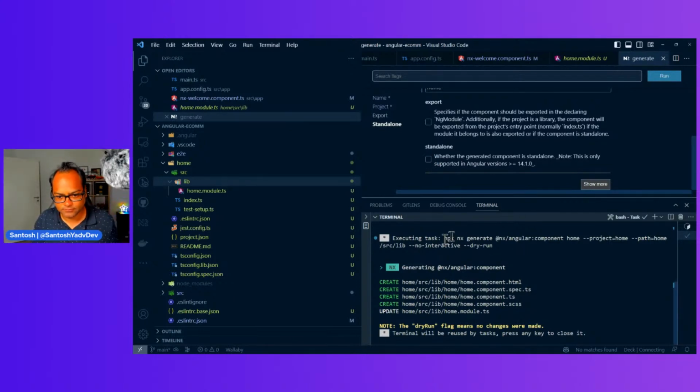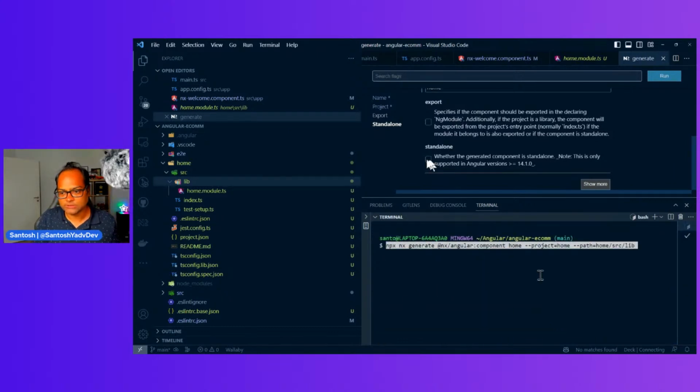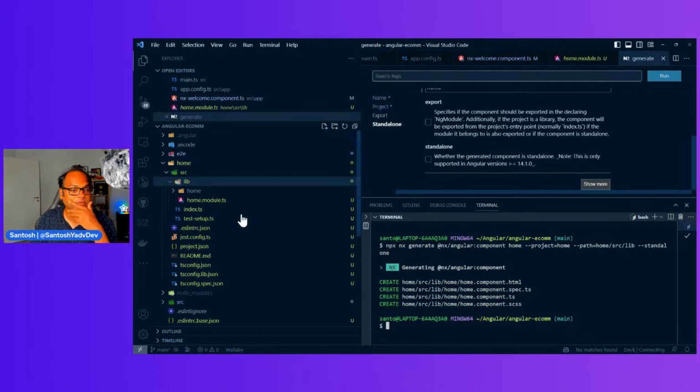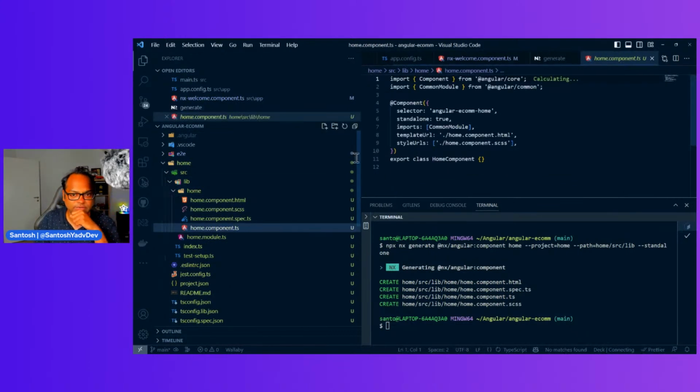Okay, let's do it with this and pass the hyphen standalone flag, and it's okay. There's some problem with my laptop, it looks like. But this is the standalone component which we have again. You can see the standalone flag is true.